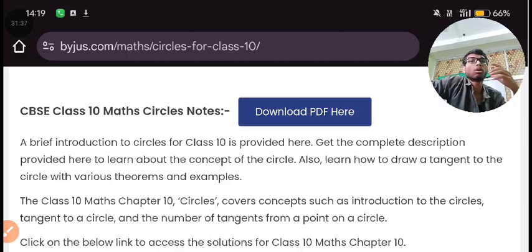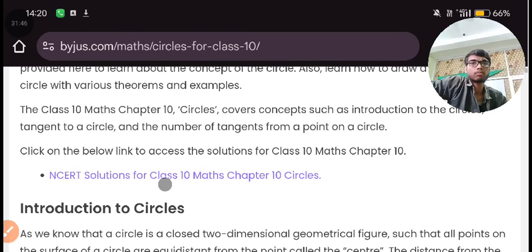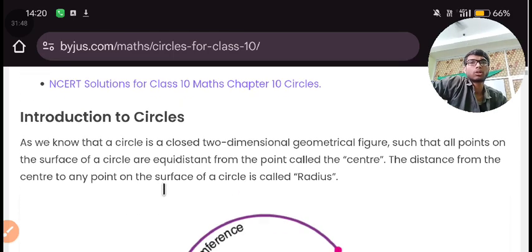To learn more about the concept of a circle, also learn how to draw a tangent to the circle with the various theorems and examples. Okay, let's start the introduction to circles.